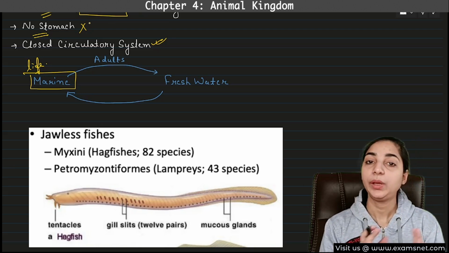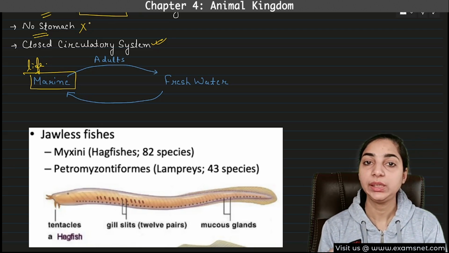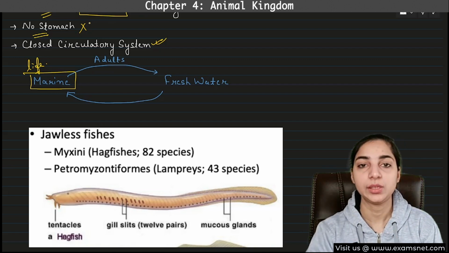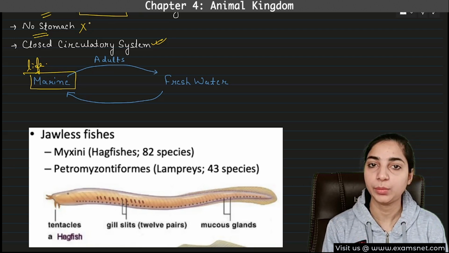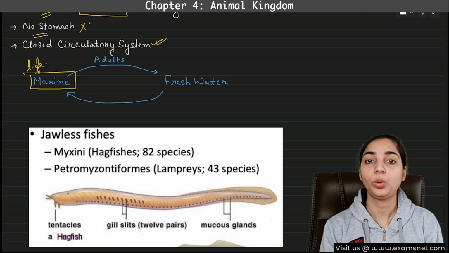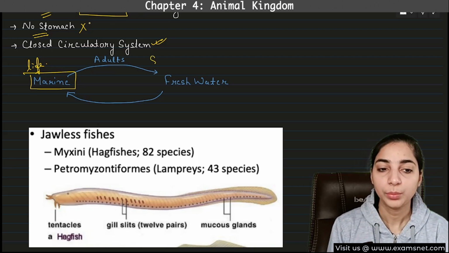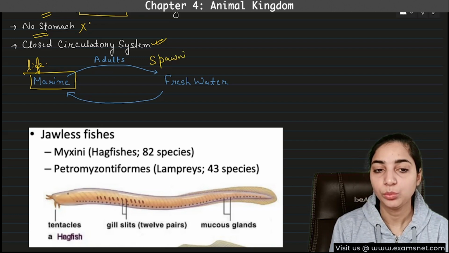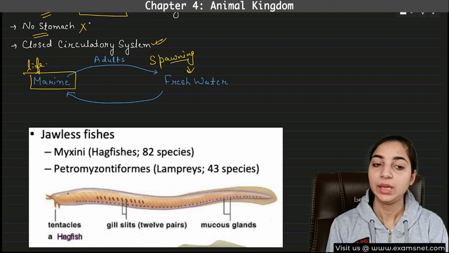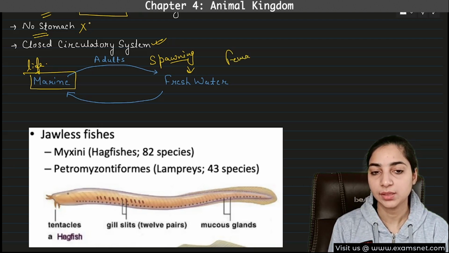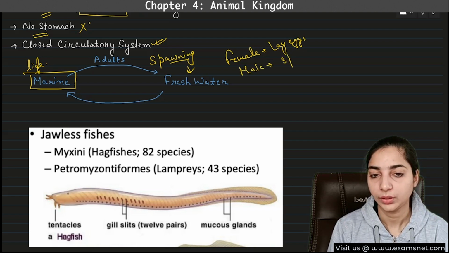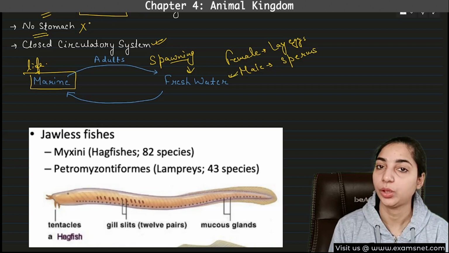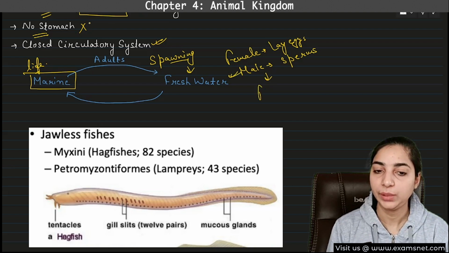What happens when they have to lay eggs or release sperms? Then they move to fresh water. They do not lay eggs in the marine water, although they spend their life there. That means for the purpose of spawning, they move to fresh water. There the female will lay eggs and the males will release the sperms, in the fresh water. Then fertilization will take place.